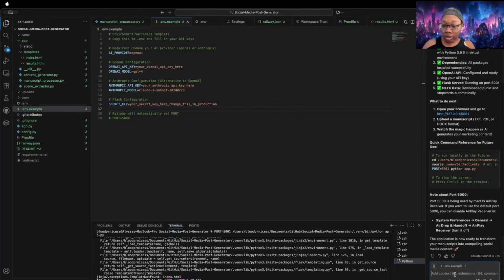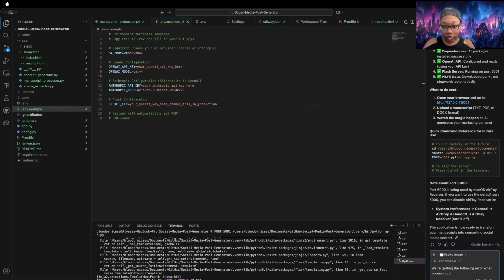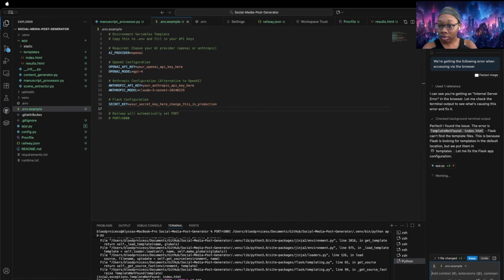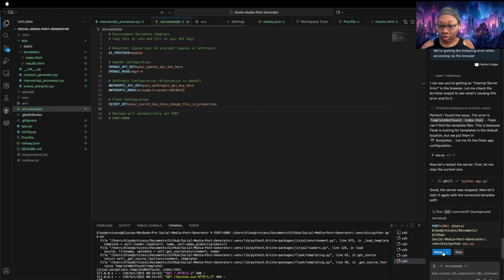Let's keep all those changes it made. Paste that image in, and we're getting the following error when accessing via the... checking the terminal. It didn't like the index.html that we had. So it is fixing things where it looks, because it does exist. It's going to kill our session that we had and then reload it.